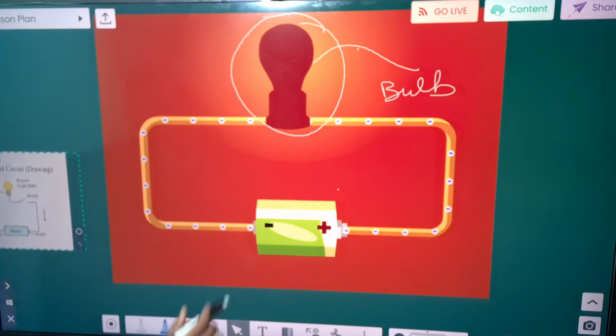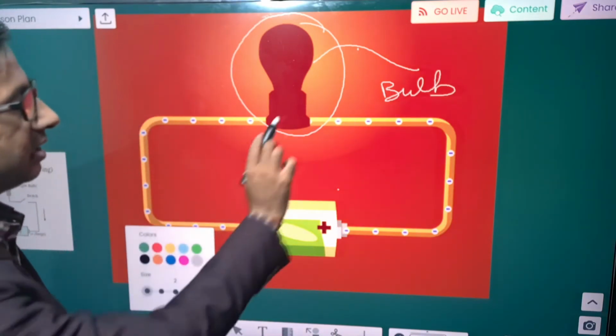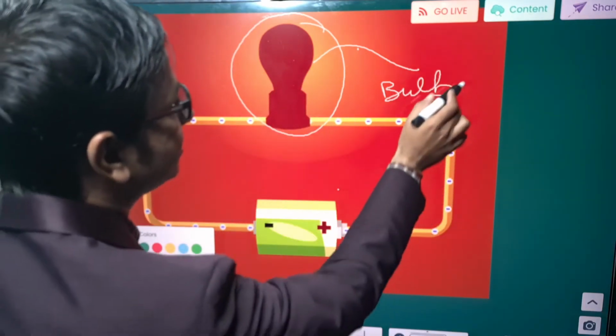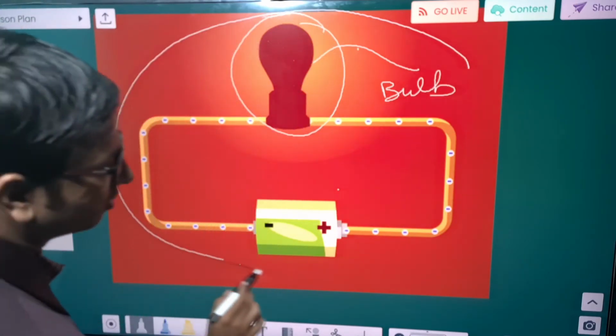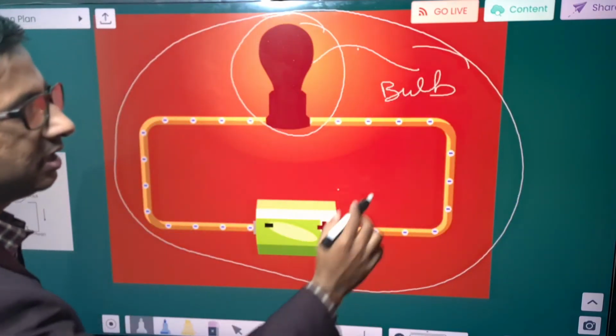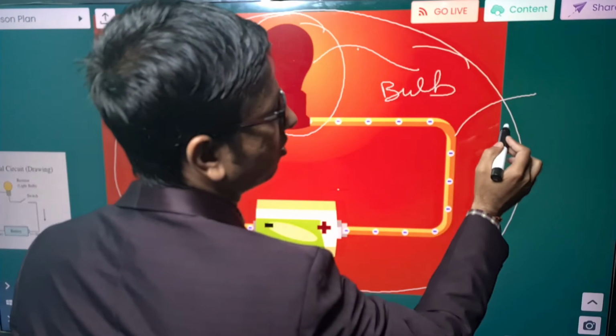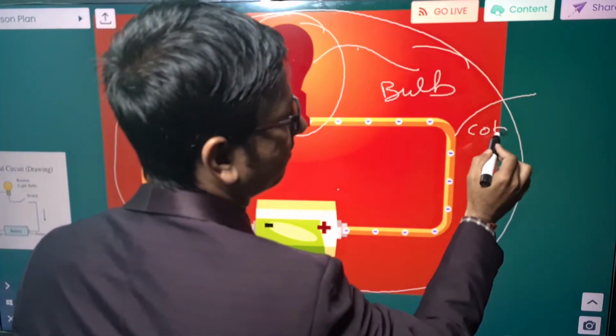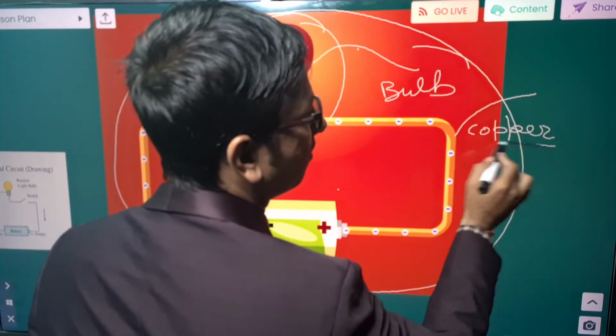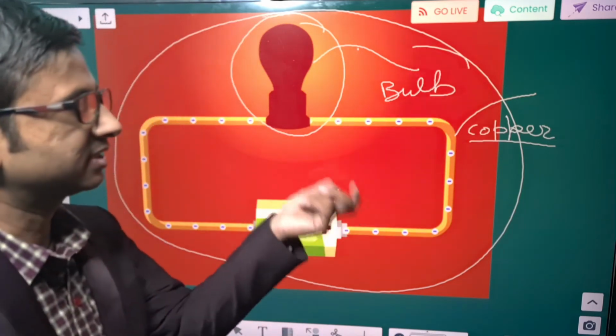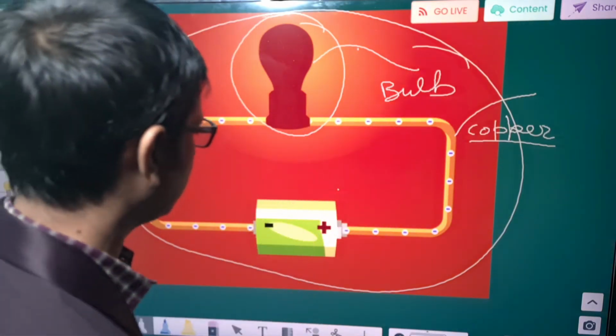Now we can see clearly, here we have a bulb and this is an electric circuit. This is a wire. Suppose this is a copper wire or aluminum wire, or whatever wire through which electricity can move, electron can move.